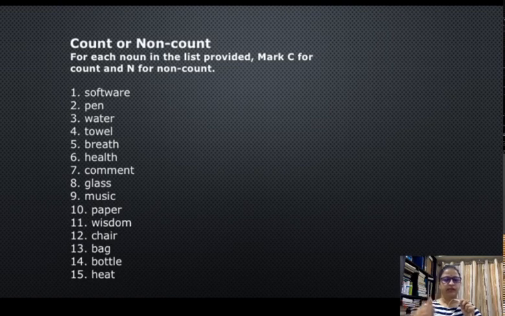क्या आप उसकी संख्या बता सकते हैं? If you can count it, it is to be marked countable. Now, software is an item, though it cannot be seen, but it can be counted. There can be one software, two software, or multiple softwares that can be installed on your mobile or on your laptops. Hence, we will put it in the category of countable noun. Pen again is a physical thing, a unit which has got a physical form and can be quantified. Hence, pen is also a countable noun.